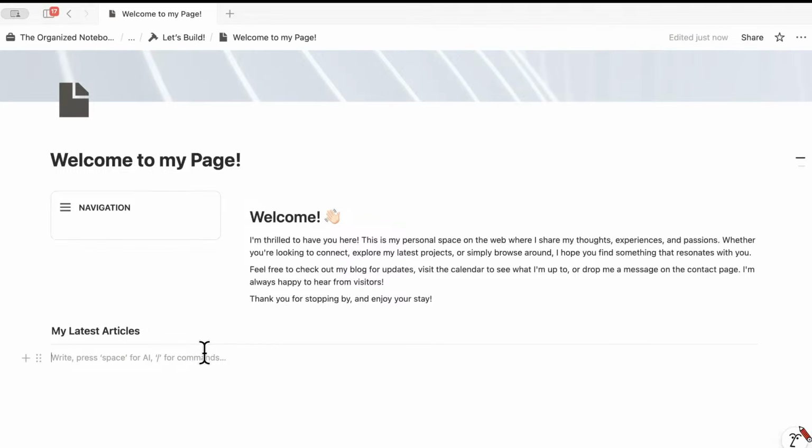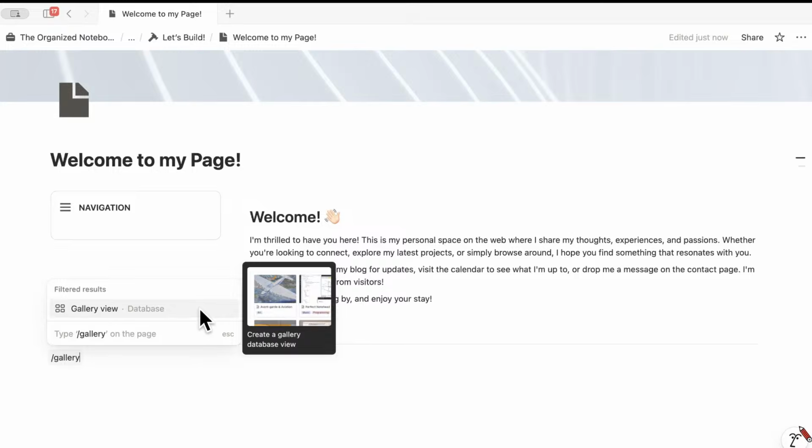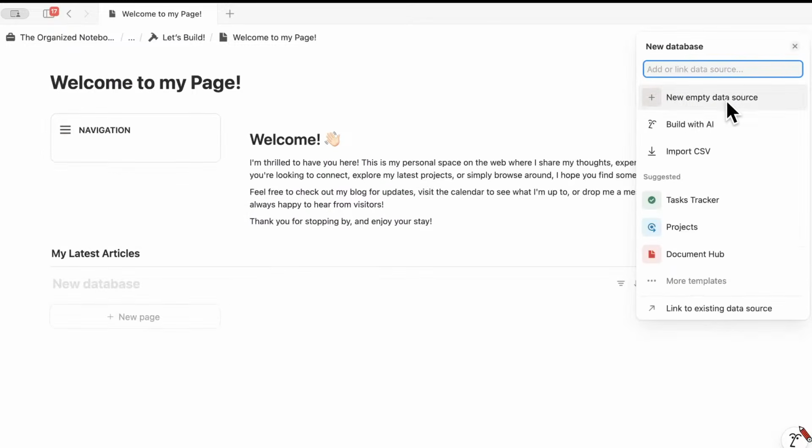And usually when you build out dashboards, I recommend you to store databases in a specific page. But in this case, since it's a sort of forward-facing website, you can go ahead and add a direct inline database here. So I'm going to go ahead and type gallery view and add that in, plus empty data source.